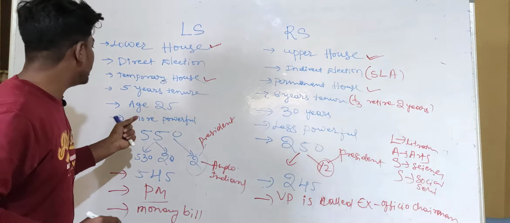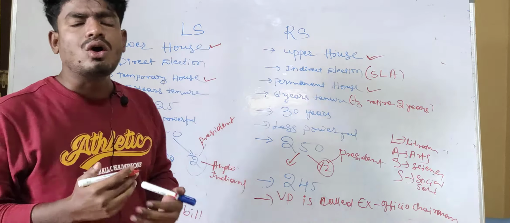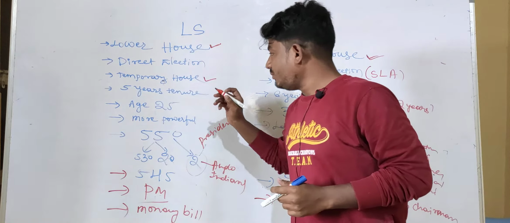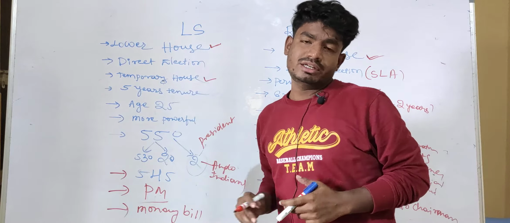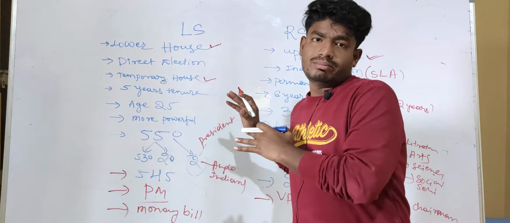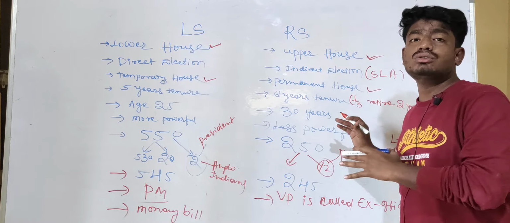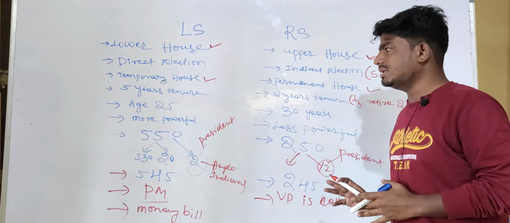Let us go to the next point, that is age. What is the minimum age to become a member of Lok Sabha? The member needs a minimum of 25 years of age to become a member of Lok Sabha. If I want to become a member of Rajya Sabha, then I should complete at least 30 years.